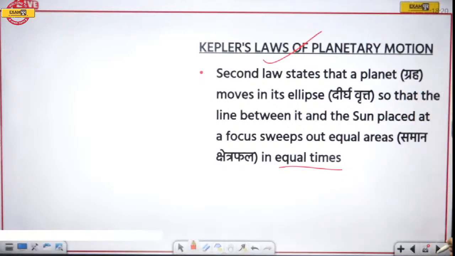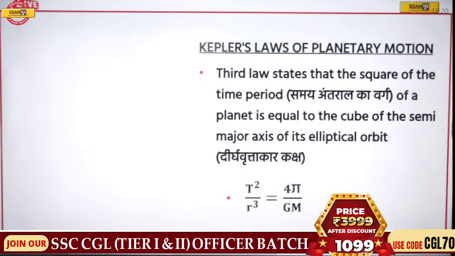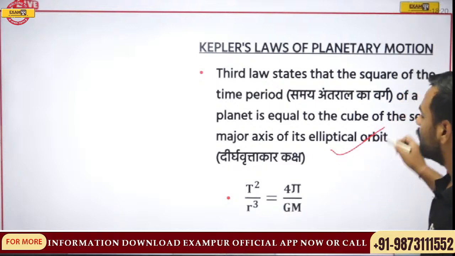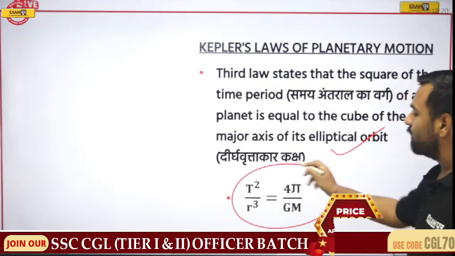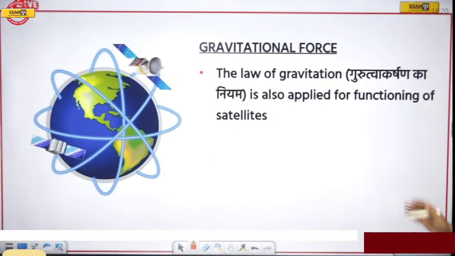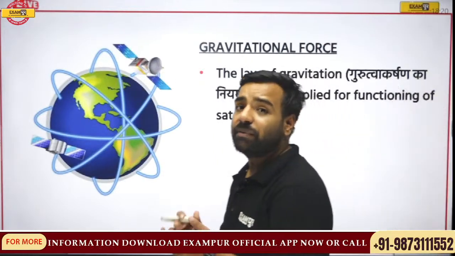Similarly, we'll talk about the third law. The third law states that the square of the time period of a planet is proportional to the cube of the semi-major axis of its elliptical orbit, which is given by this formula: T squared upon R cubed is equal to 4 pi squared upon GM. So this was all about Kepler's laws.